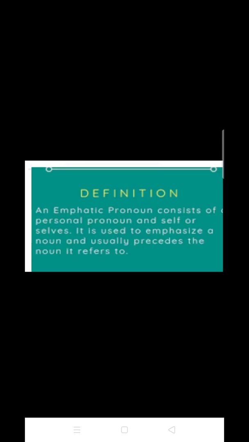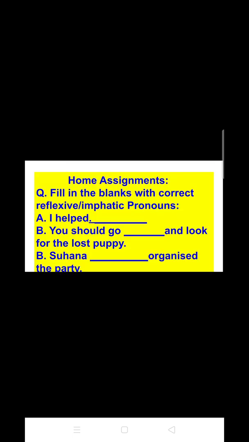Now I hope you have understood the emphatic pronoun, and here is the list of the emphatic pronouns. They are myself, yourself, ourselves, themselves, himself, herself, etc. And always remember that when these pronouns accompany a personal pronoun, then only it will be an emphatic pronoun, otherwise it will be a reflexive one. So now students, I hope that you have understood the reflexive and emphatic pronoun properly, but still if you have any doubt, you can ask me in the comment section.